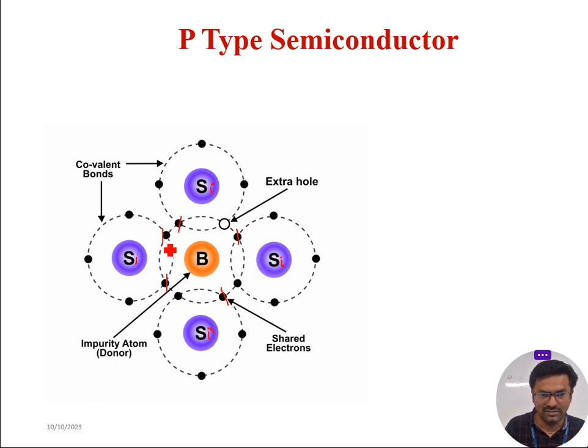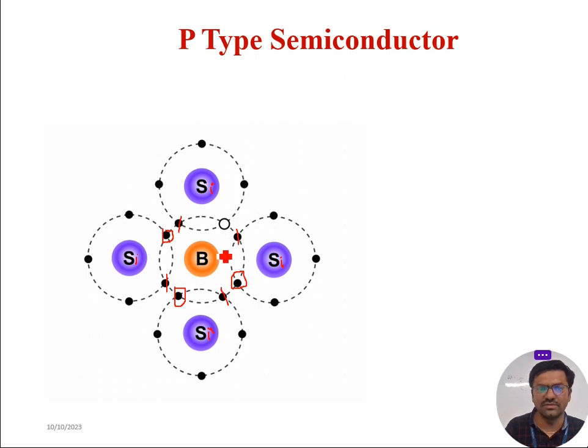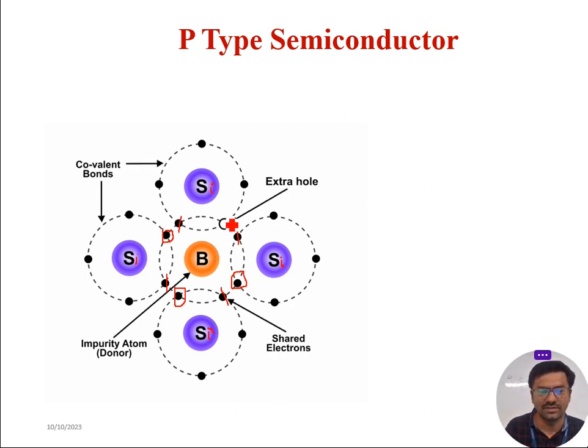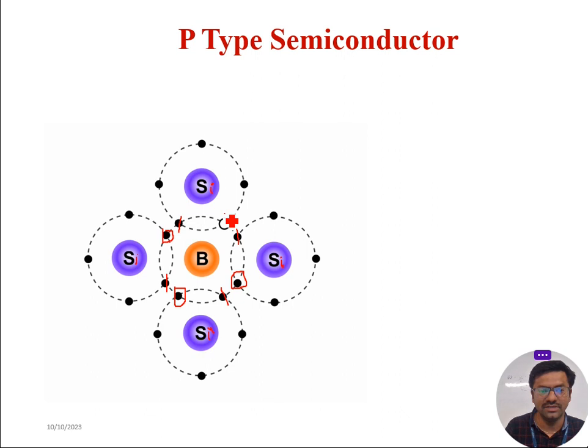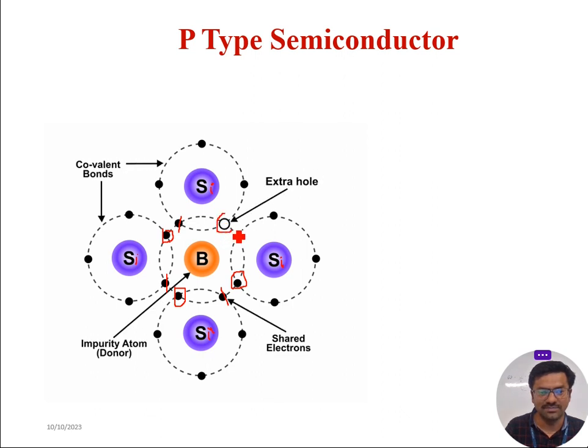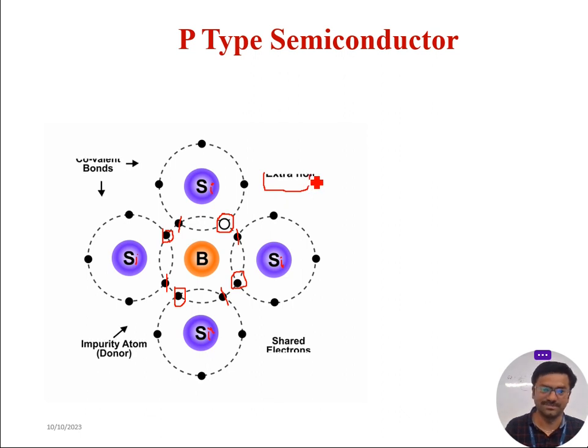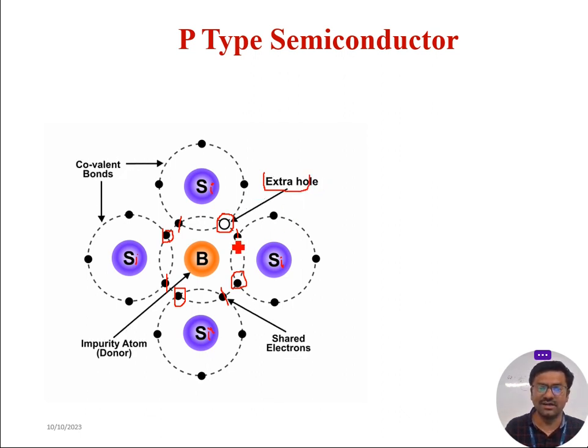I am taking a square for the boron electrons, so that it will be easy for you to understand. So boron has 3 electrons. But why 3? Because boron has 3 valence electrons in its outermost orbit. For perfect chemical bonding to happen, there should be 8 electrons in the outermost orbit, as a part of which this hole is created. So that is how each atom of trivalent impurity will lead to one hole.